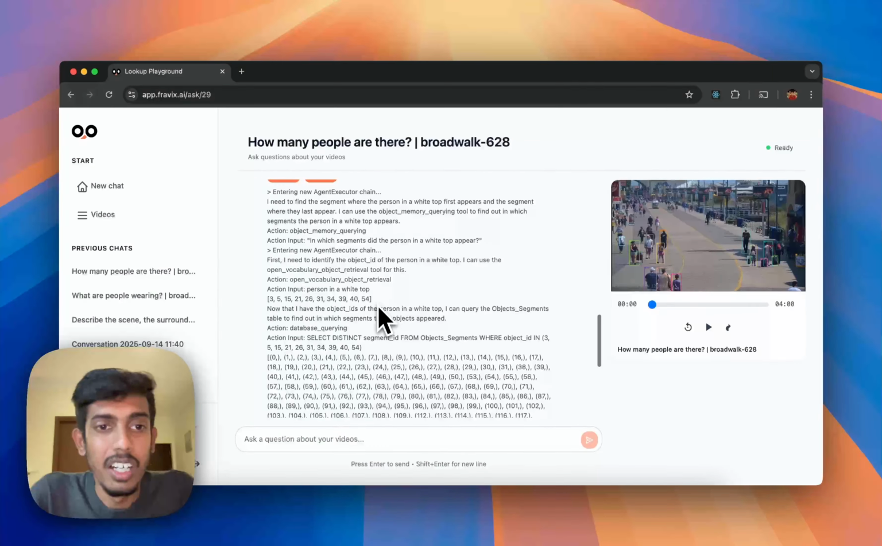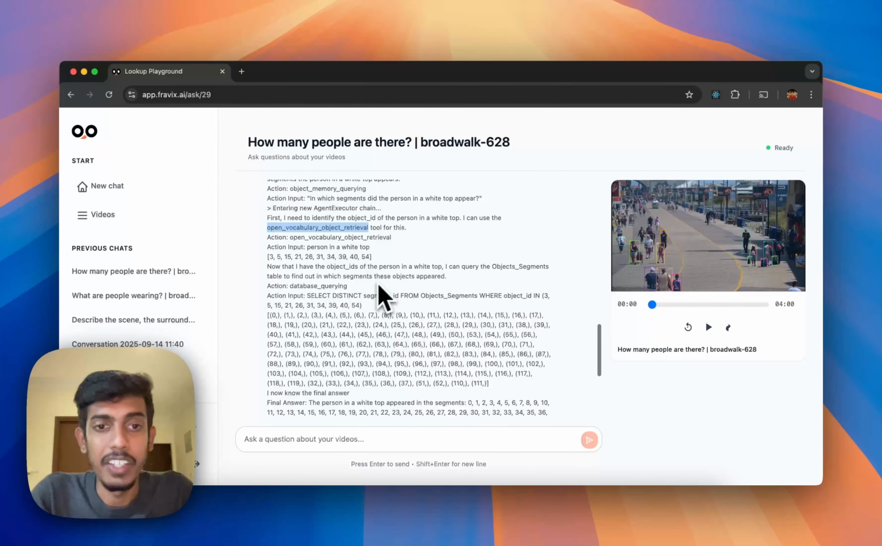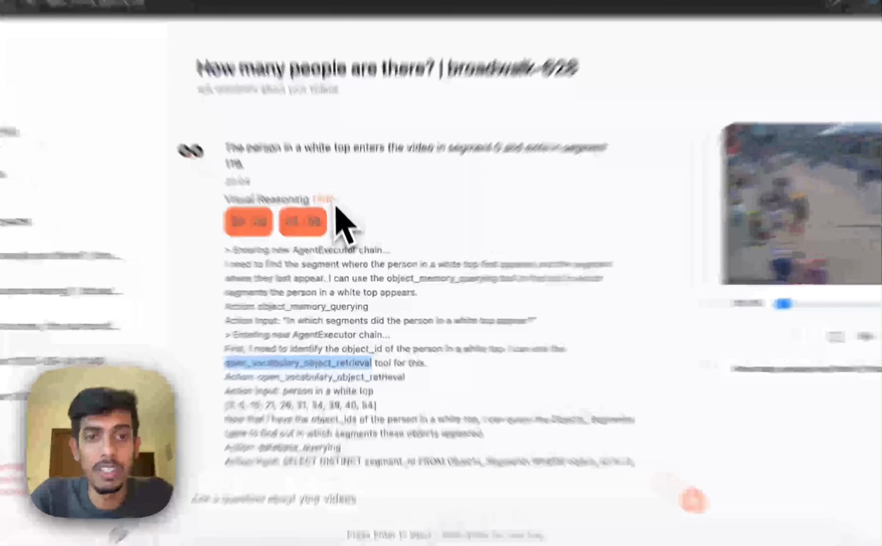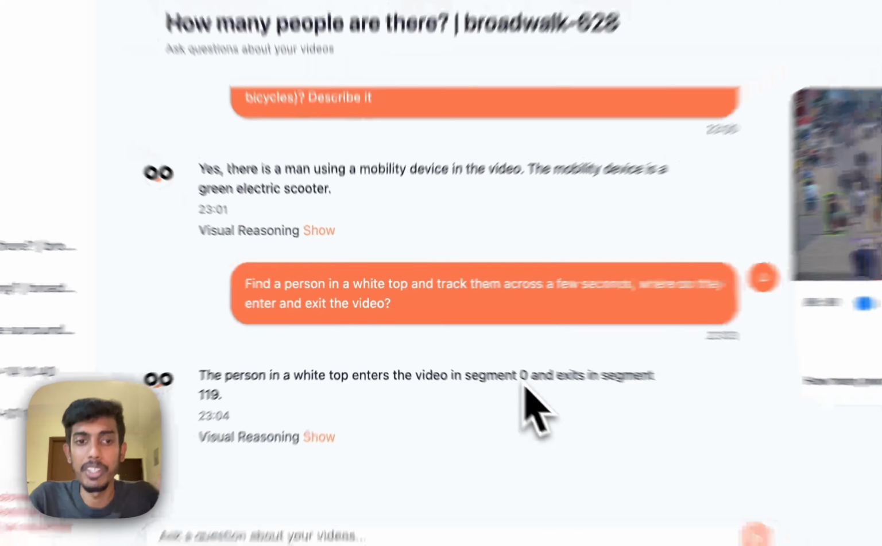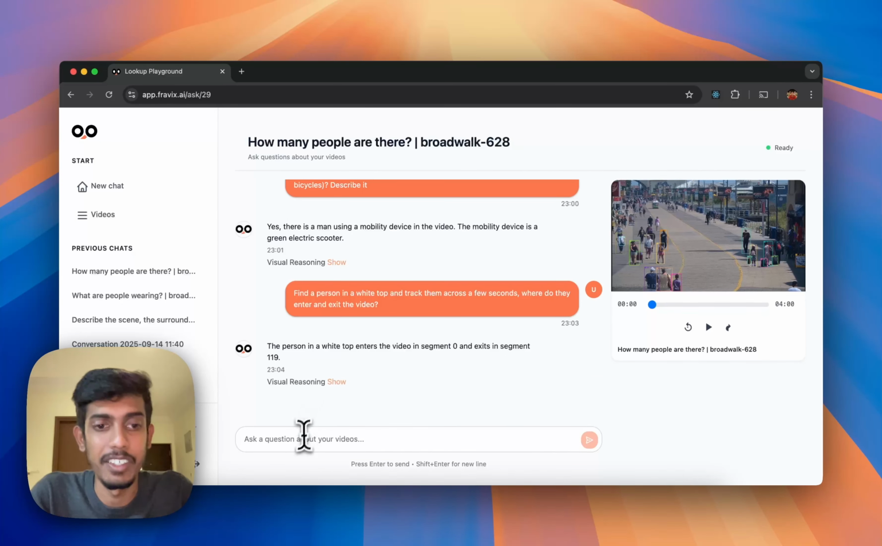And how did it know? It went through the open vocabulary object detection. It doesn't know what a white t-shirt is. So it used open vocabulary detection to identify what a white t-shirt or a person with a white t-shirt looks like. And that's when it identified all the segments where the person was available. Hence it came up with the answer of segment 0 is when they enter and segment 119 is when they exit.